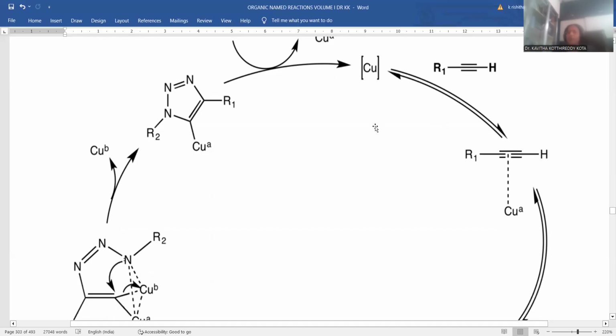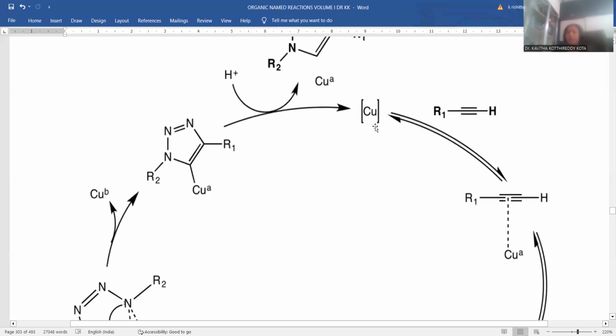So here there is a coordination bond between the pi electron cloud of this triple bond and this copper metal, whose d-orbital is vacant and Lewis acidic in nature to accept, and there will be a coordinate covalent bond formation between the acetylenic compound and the copper, so that complexation is arrived at.